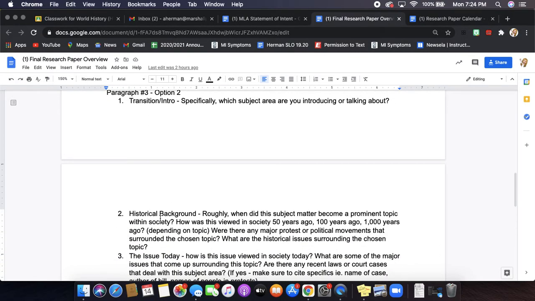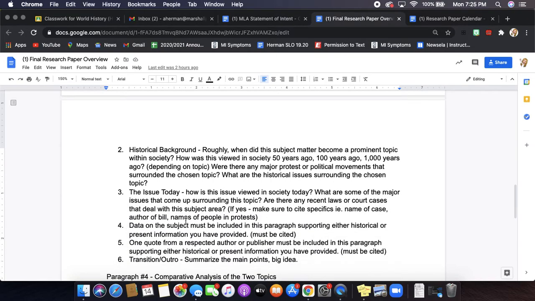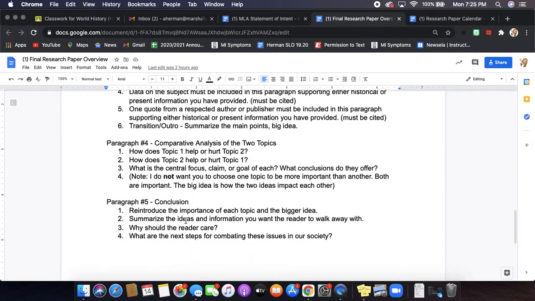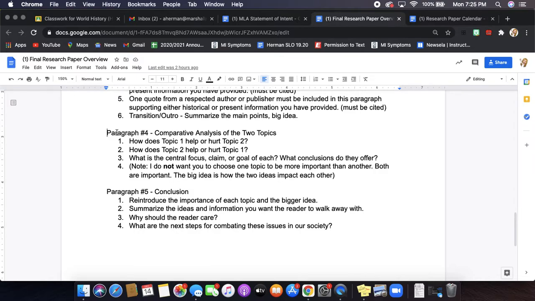Obviously, we have 2 topics, so you're going to do the same thing twice, only for the different topics. And then you're going to compare these two, right? This is a comparative analysis research paper. You're going to tell me, how are the 2 topics interrelated? Do they affect each other? Do they hurt each other?